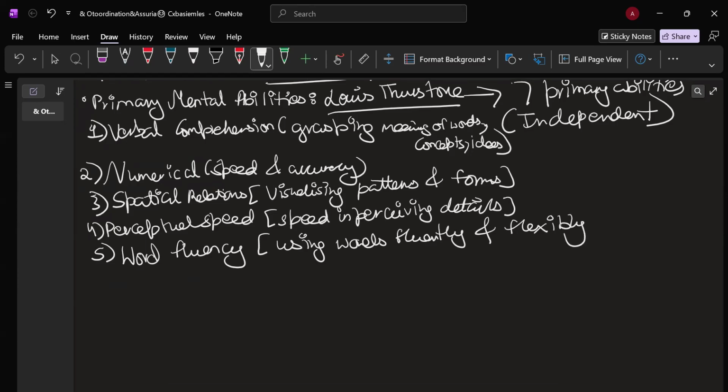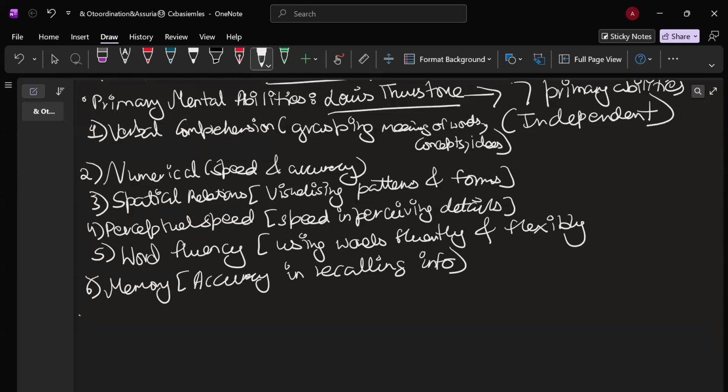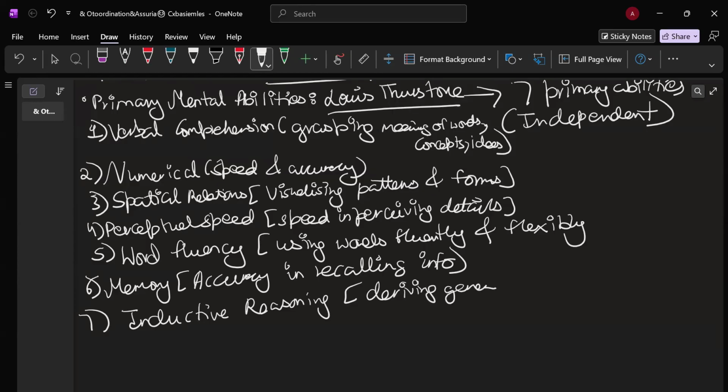Okay. Then you have memory. Memory is very simple, accuracy in recalling the information. That is what you call memory in general as well, right? When you're able to recall information that is stored in your brain. Okay. And then the last one you have is inductive reasoning. This also you have done in class 11th, inductive reasoning. It is deriving general rules from facts that have been presented to you.